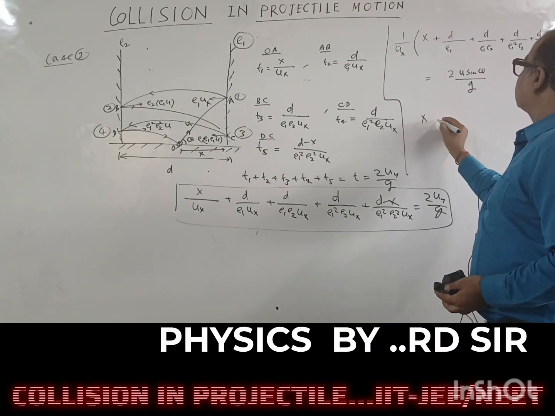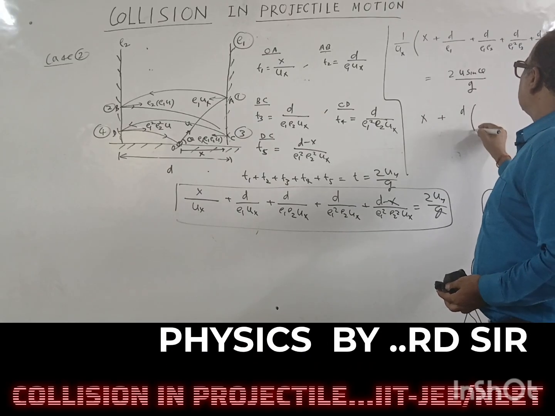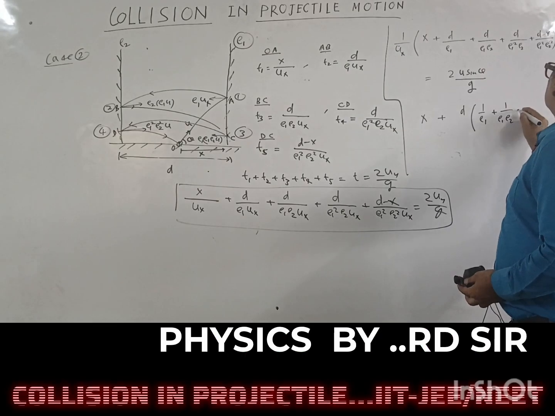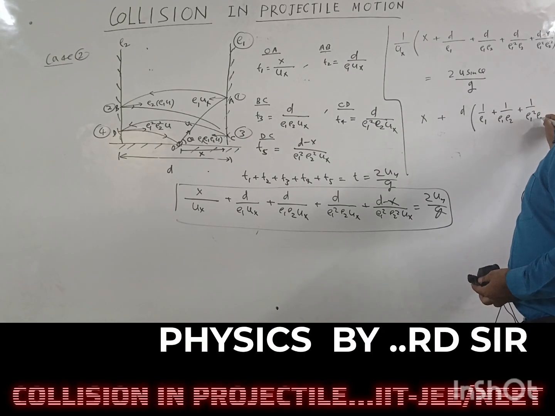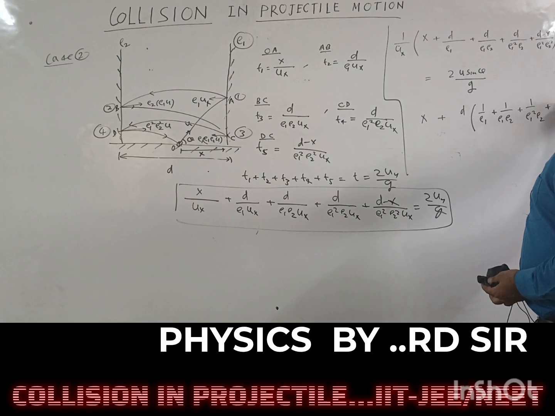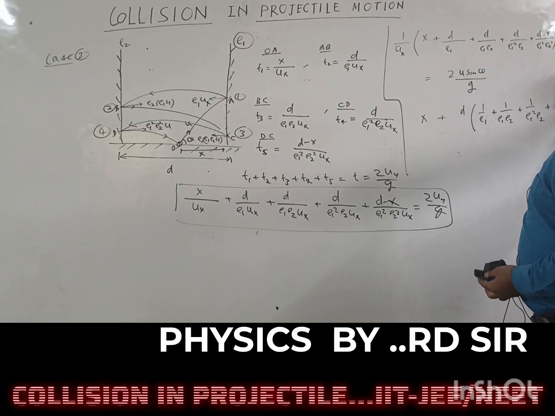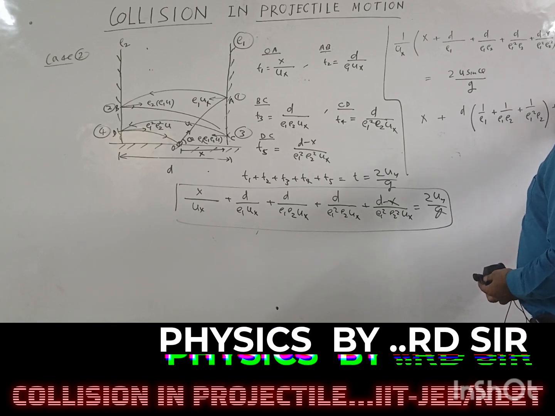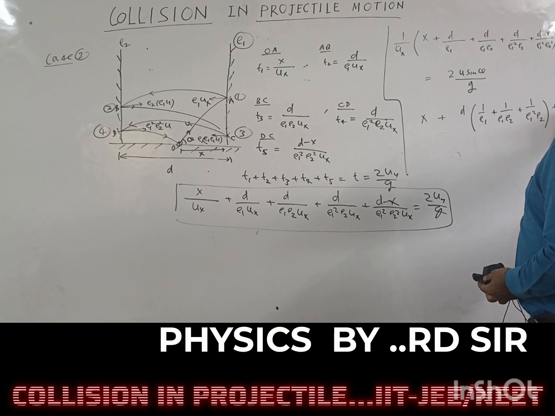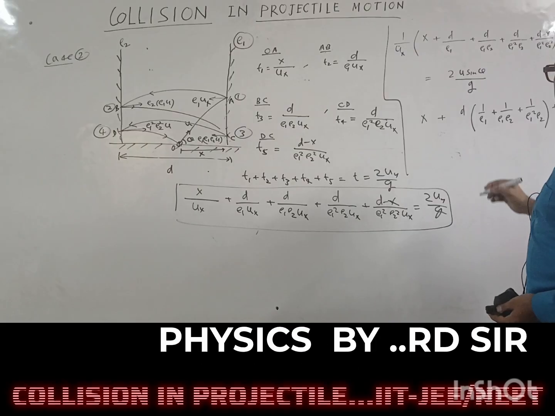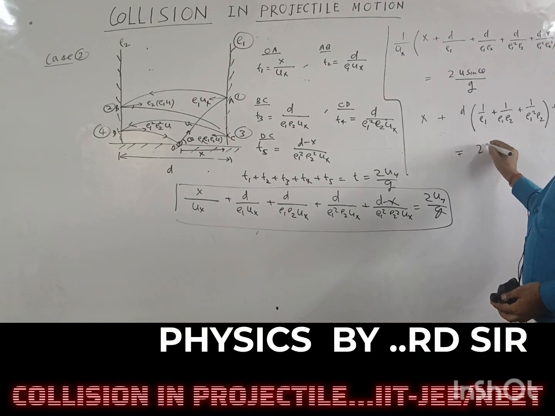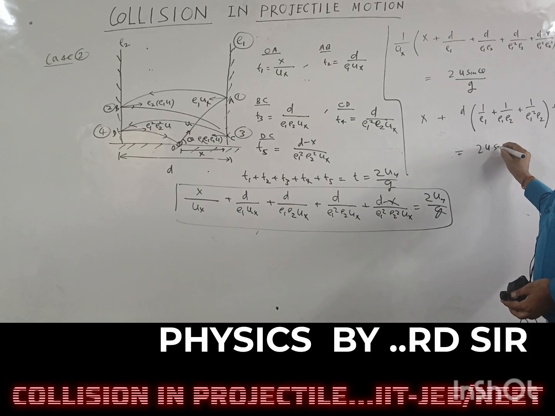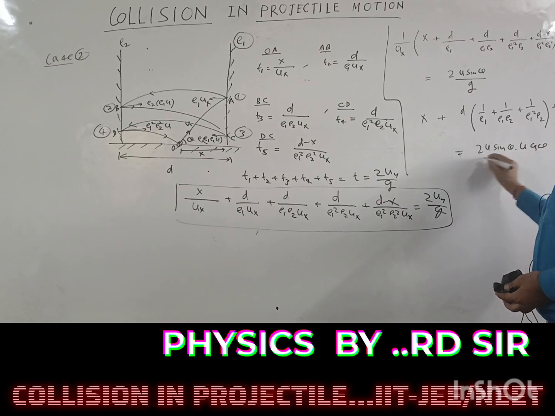So we can take d common with 1 upon E1 plus 1 upon E1 E2 plus 1 upon E1 square E2, and the right side becomes 2u sin theta into u cos theta upon g.